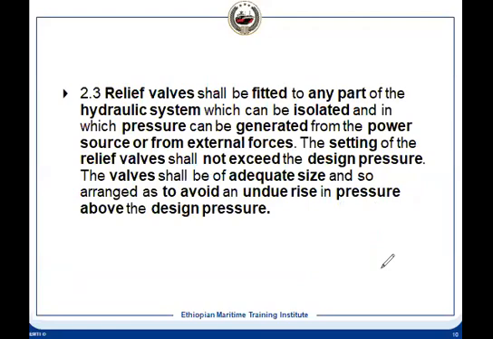Then there will be relief valves. Relief valves have to be fitted wherever you have isolation valves. In the hydraulic system, you have to provide the relief valve. The relief valve setting will be above the maximum working pressure, but below the design pressure, because it should not reach the design pressure. It should not exceed the design pressure, and the size of the relief valve should be such that it can release the excess.